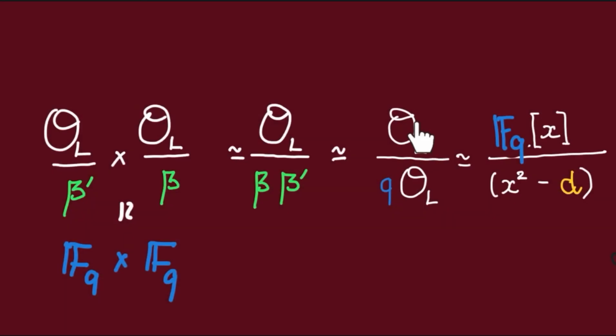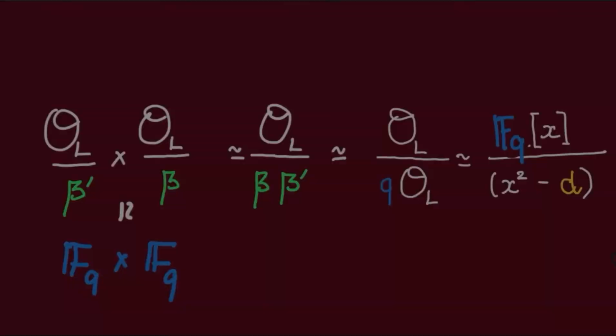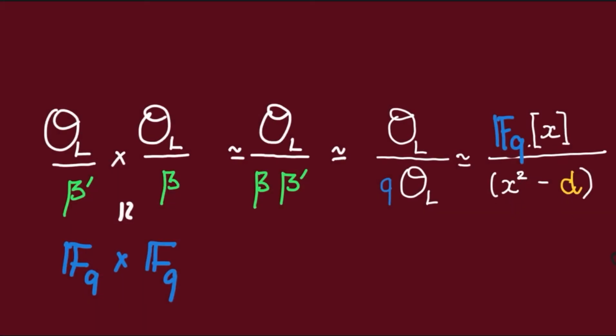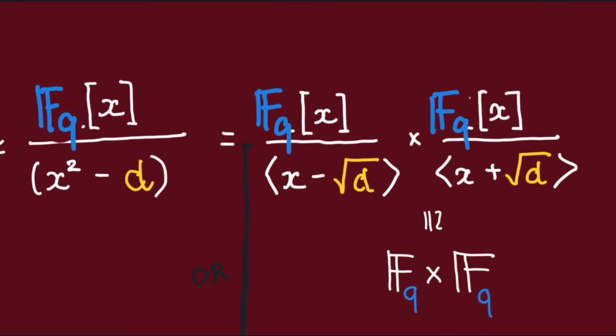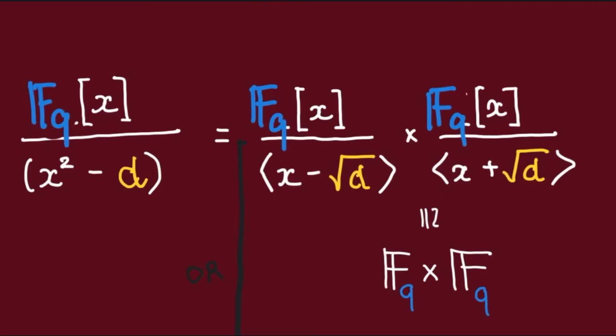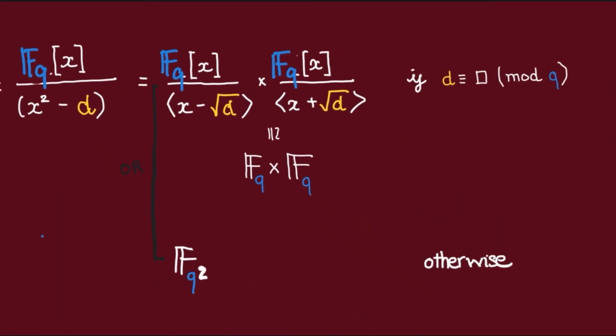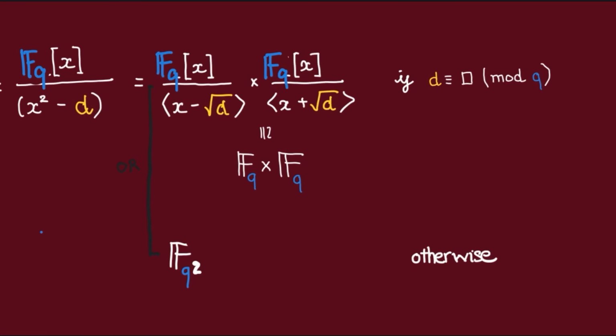In particular, this quotient is not a field, so x squared minus D cannot be irreducible, and thus x squared minus D must split completely modulo Q, i.e. D must be congruent to a square modulo Q.